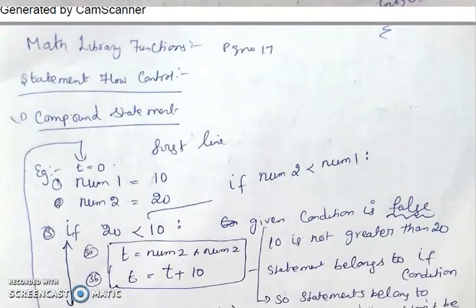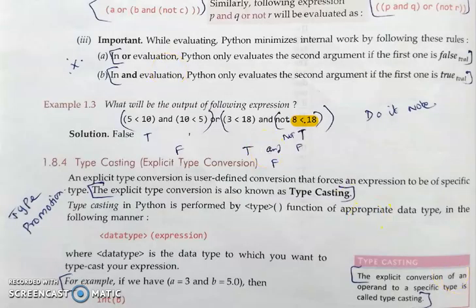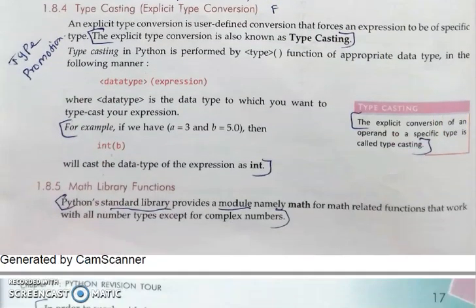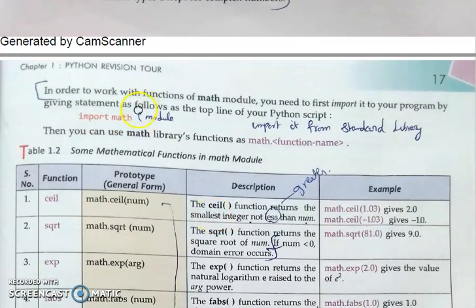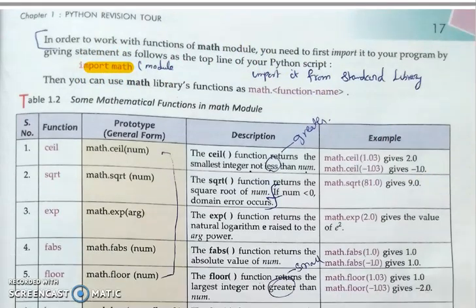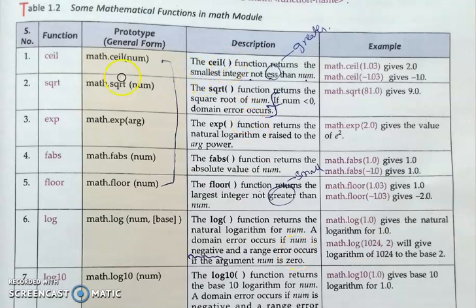Okay, then math library function, math module. There are so many math functions available. If you want to make use of these, you have to import the math module. Is it possible through this line? It's possible. In your program, you can insert the math module so that you could use the following types of math functions. Ceil means it will always return the greater value than the given value. Okay. Then square root, already know.